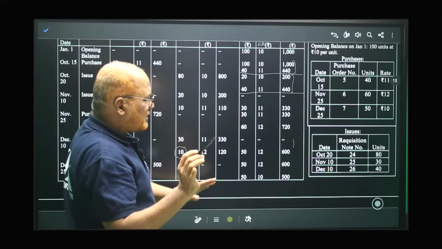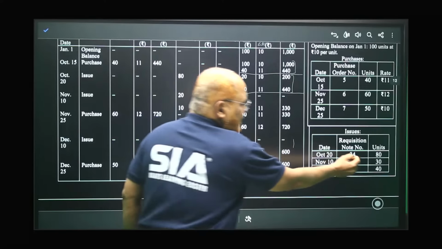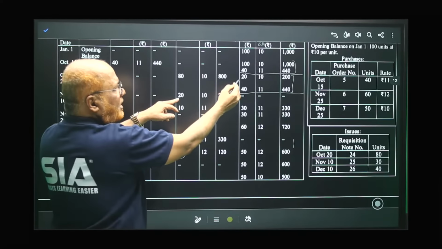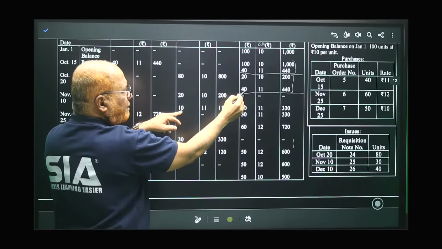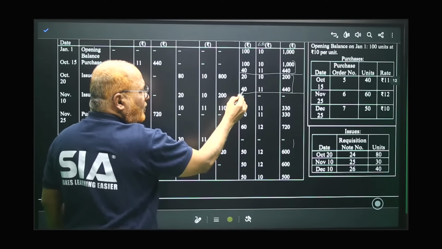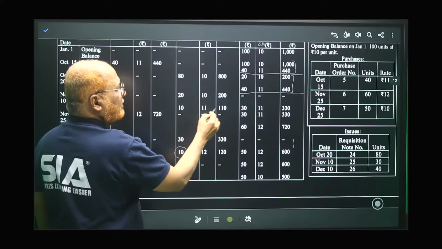No, just a minute. 30 units are there. Sorry. Again, make a correction. Total 30 units we have to issue. Out of 30 units, we are issuing these 20 first and 10 units from 40. So these 20 units are completely exhausted. Out of 40 units, 10 units we have issued at 11 rupees.